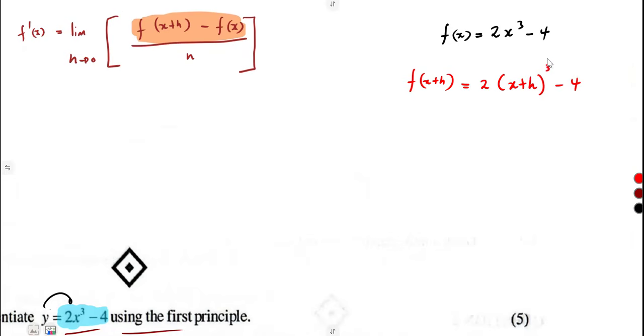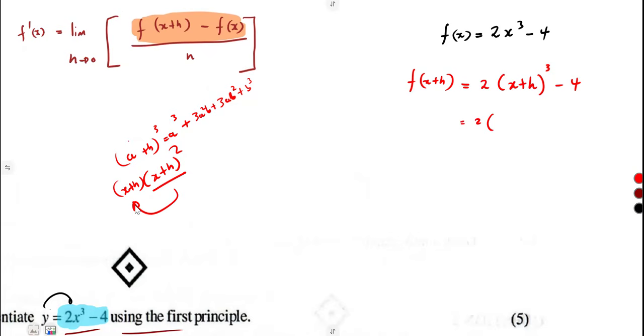minus 4. Guys, remember this expansion to the exponent of 3. We dealt with this one. So if you understand, a plus b cubed, which is equal to a cubed, all right, plus 3a squared b plus 3ab squared plus b cubed. Yes, you can expand that, or if you do not understand, you have two brackets, x plus h squared. You expand this, then you multiply by x plus h.